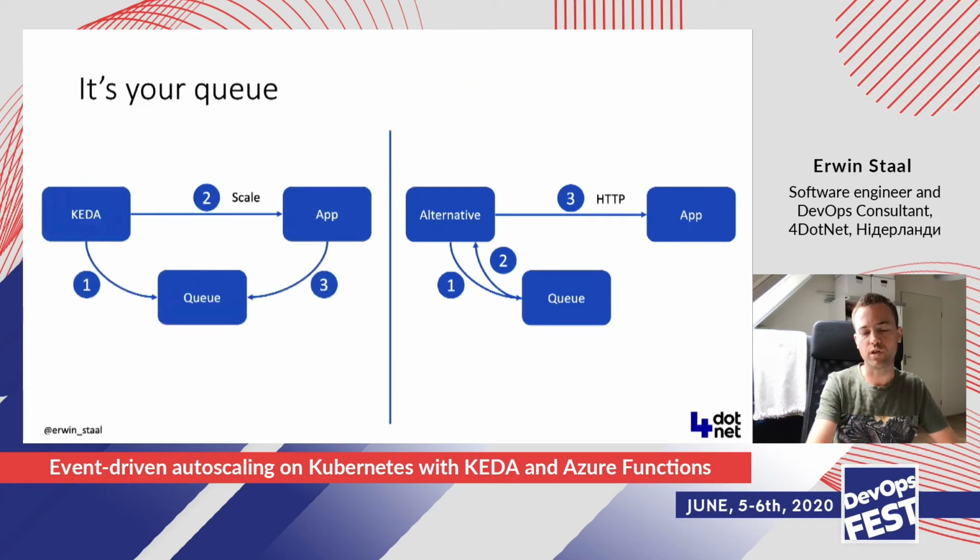So if you look at a few of the alternatives that are out there, then you often see a different flow, which looks like the one I've tried to draw here. The first step is that, again, they go to the queue to see how many items are there and if there actually are any items there. But what they do is they actually grab the item from the queue and give it to your app over an HTTP connection. So the only thing your app needs to understand is to listen on a simple HTTP request, for example. So it's up to the alternative implementation here to read the actual queue and grab an item and give it to your app. So that makes your app very simple.